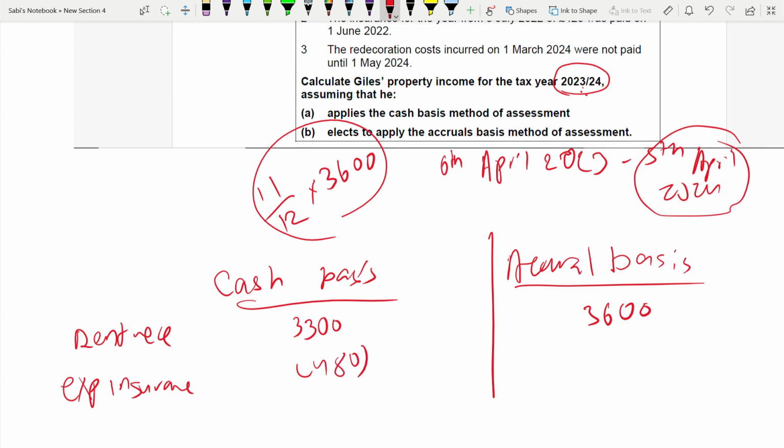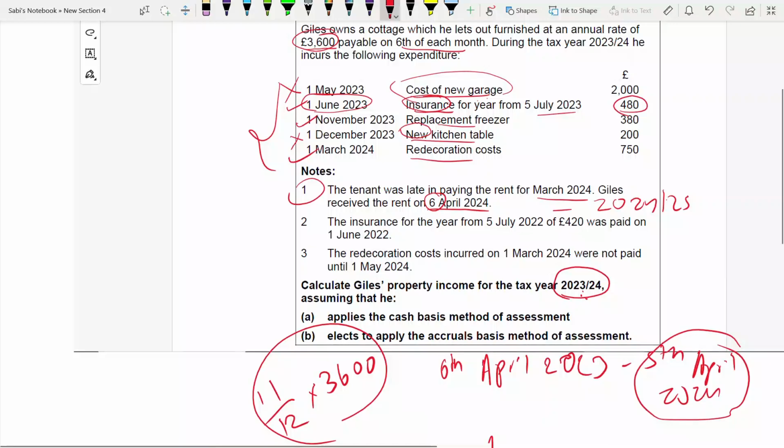Under accrual basis, the time period is very relevant. See, note 2, it is related to insurance. Insurance of 420. This insurance of 420 runs for the year from 5 July 22. This was paid on 1st June 2022.